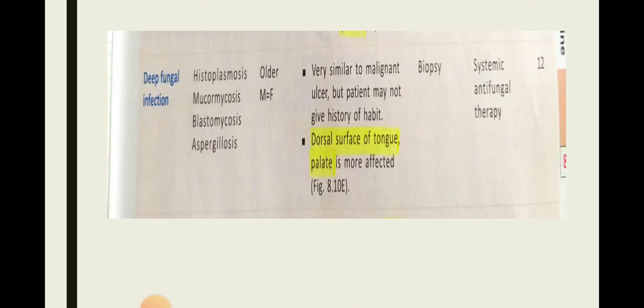Other single ulcer is deep fungal infection. Etiologic factors of deep fungal infection are histoplasmosis, mucormycosis, blastomycosis, or aspergillosis. Most commonly occurs in older individuals and is equally distributed in male and female. It's very similar to malignant ulcer, but the patient may not give a history of habit. The dorsal surface of the tongue and the palate are most commonly affected. The investigation required is biopsy, and treatment is systemic antifungal therapy.